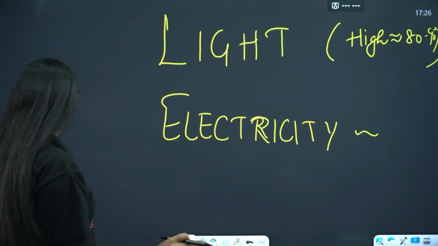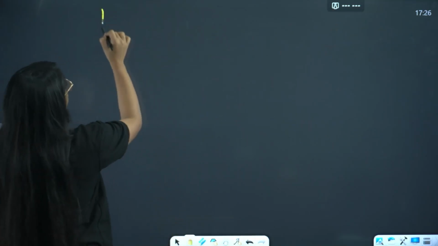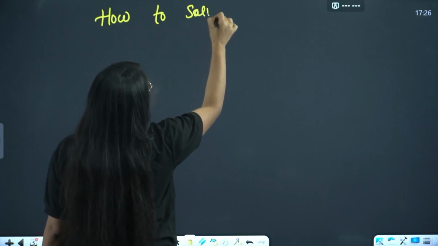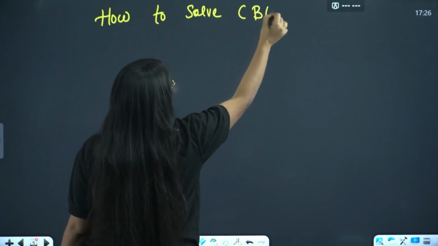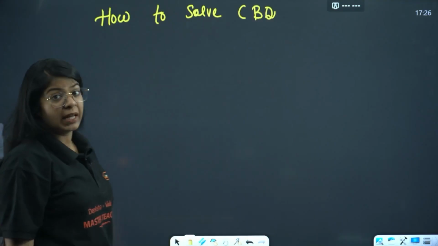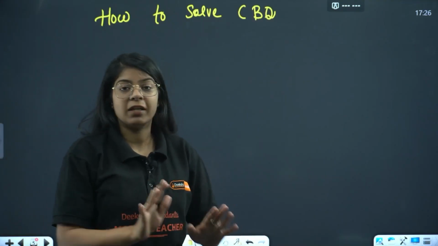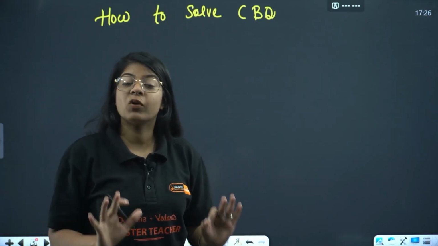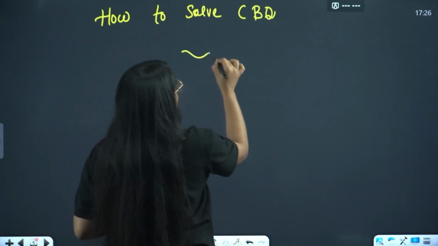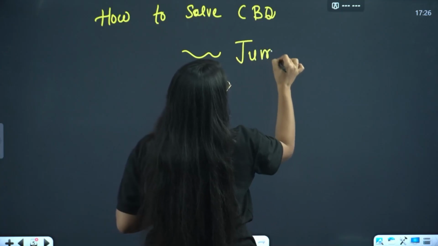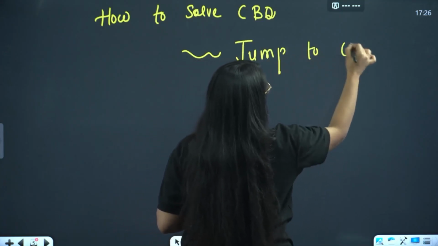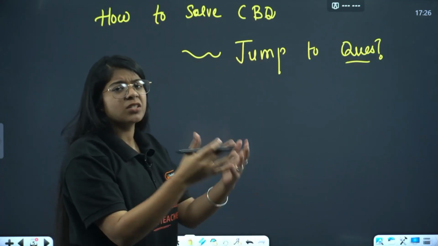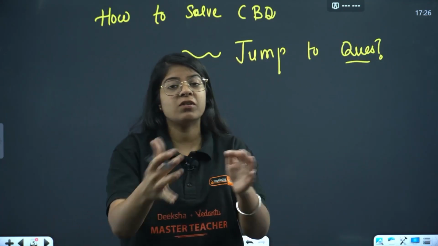Before that, how to solve the CBQ. Now, ma'am, I'll have a passage, I'll read it, and from that I'll answer. Yes, you can definitely do that. But imagine you don't have time to read that passage. What will you do? We'll jump directly to questions. Why? Because in English you have to read the passage. It's an unseen passage, you have to read the story first and then answer.